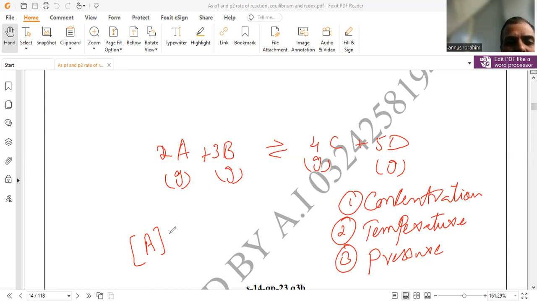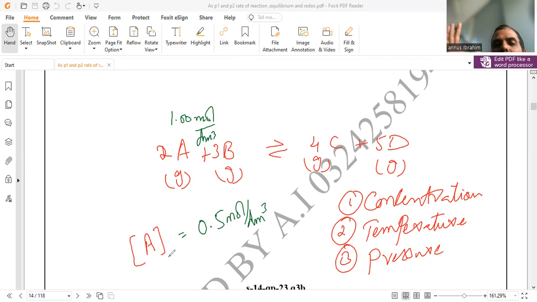If we increase the concentration of A, whatever concentration of A is initially present, like 1.00 mole per dm cube, and we add a few more particles, like 0.5 mole per dm cube of A, in the reaction chamber by using a gas syringe or any other apparatus, the concentration increases. Equilibrium shifts toward the direction where the concentration of the particles is not increased.